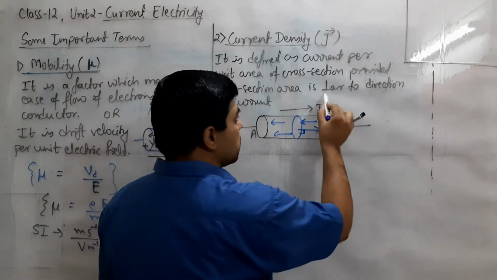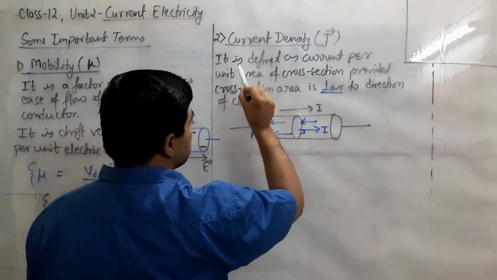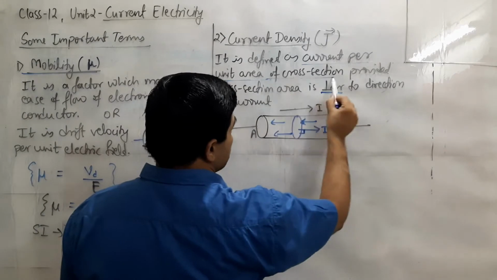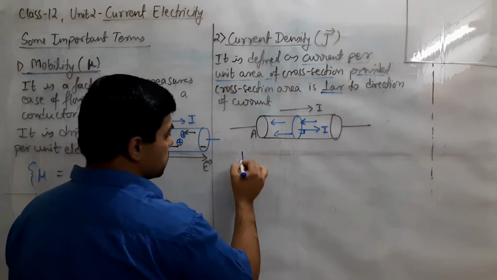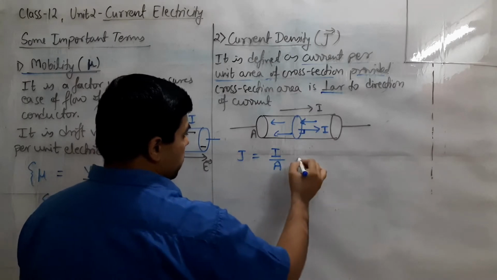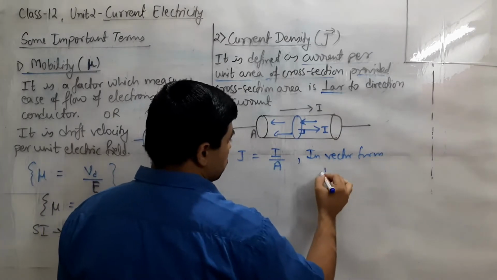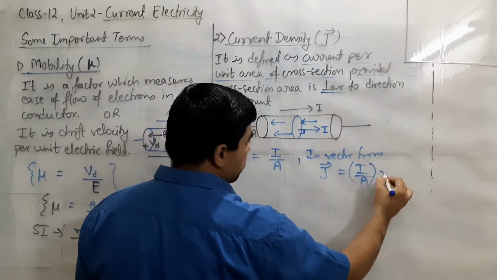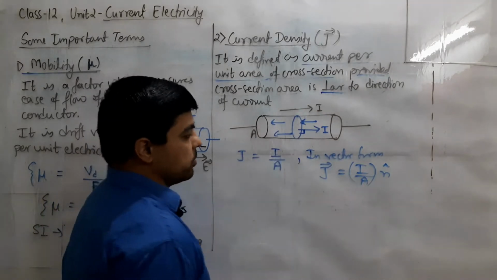This is the necessary condition, and using this form only we are defining and giving the formula that current density is defined as the current flowing per unit area of cross section, provided cross section is perpendicular to the direction of current. So if we write the formula for this, J is I upon A, and in vector form, because it is a vector quantity, we represent it like this: J vector is equal to I by A, both are scalar quantities, so we will use here n cap, where n cap is giving the direction perpendicular to the cross section area.